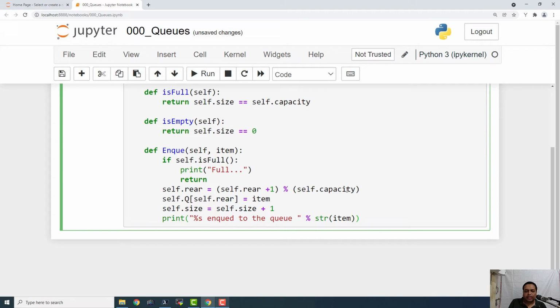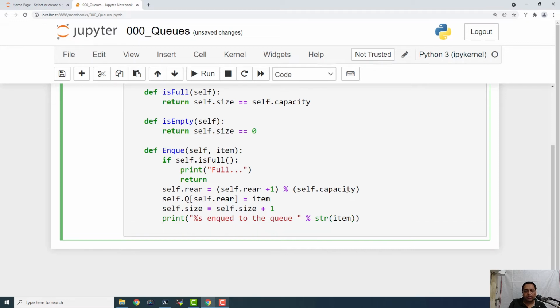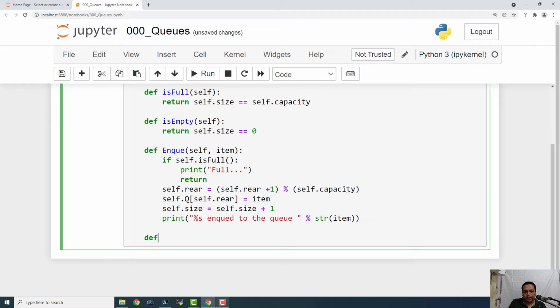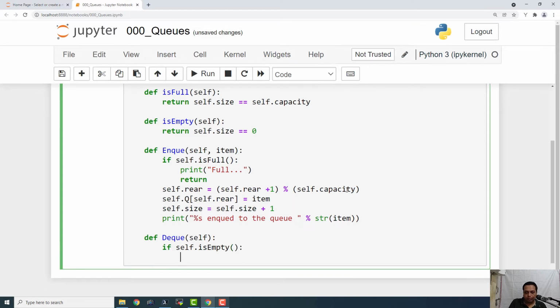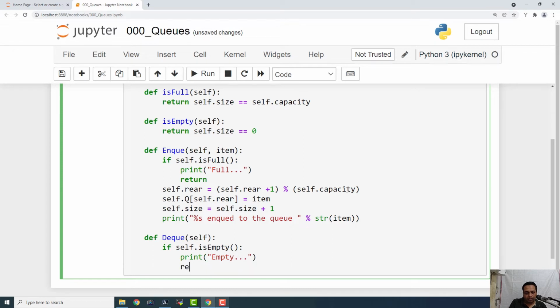Now finally let us define the dequeue operation, and that is also very easy. Def dequeue(self): if self.is_empty(), print empty and return.